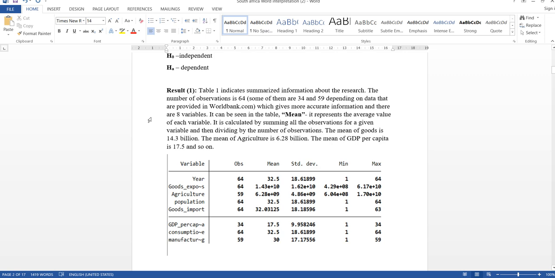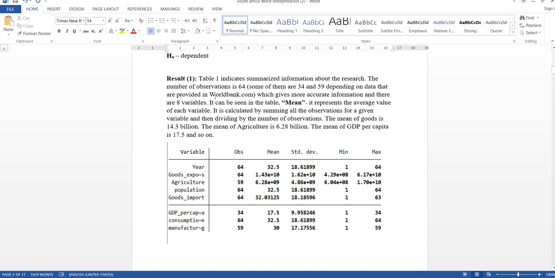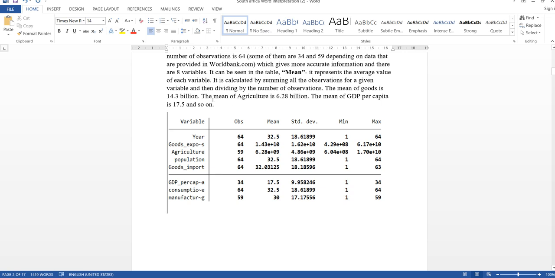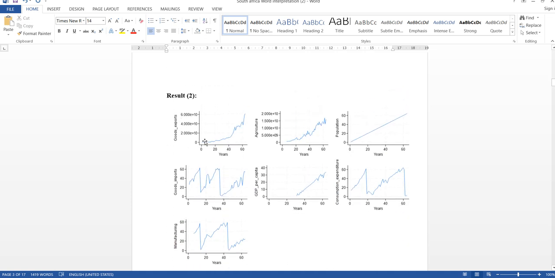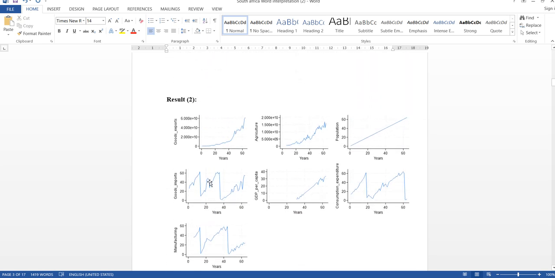The number of observations is 64, some of them 34 and 59, depending on the data provided in the worldbank.com. So you can see the mean of goods is like 14.3 billion, and the mean of agriculture is 6.28 billion. Well, the second result shows these graphs, and I'm going to explain everything in detail.